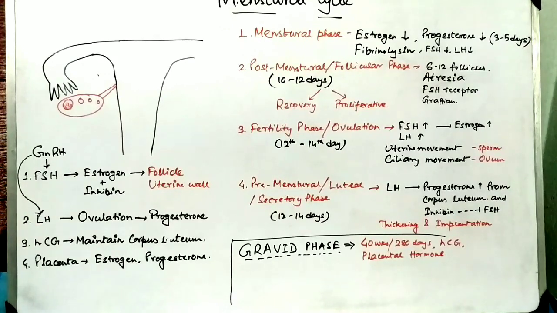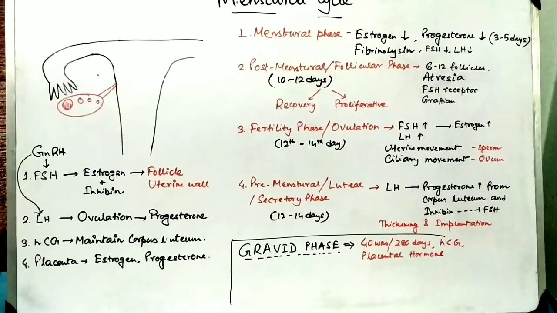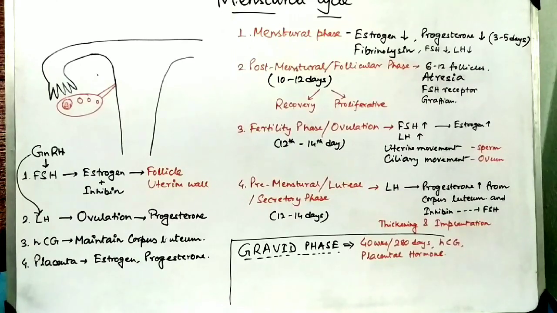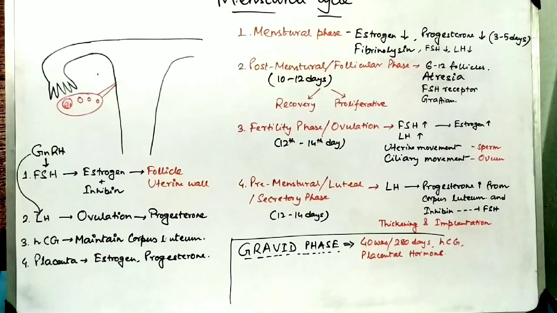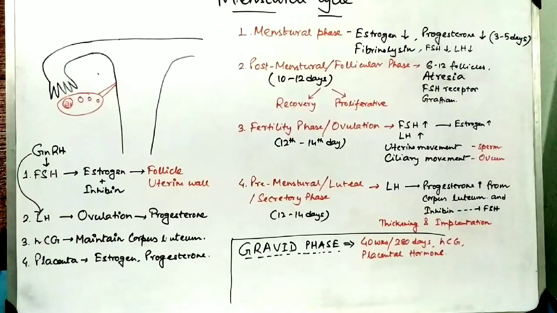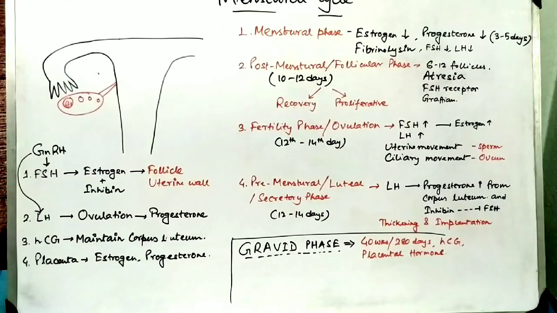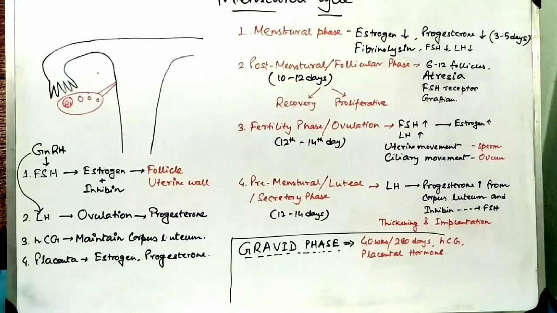So the menstrual cycle is also known as the funeral of the lost ovum, or the menstrual phase is known as the funeral of the lost ovum. In each menstrual cycle, one ovum is matured and ultimately released from the female body. And this is the most important part of the menstrual cycle, and questions come on which hormone is responsible for ovulation. This is the LH, as well as FSH and estrogen.